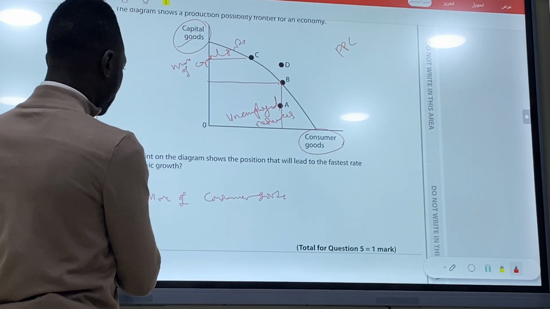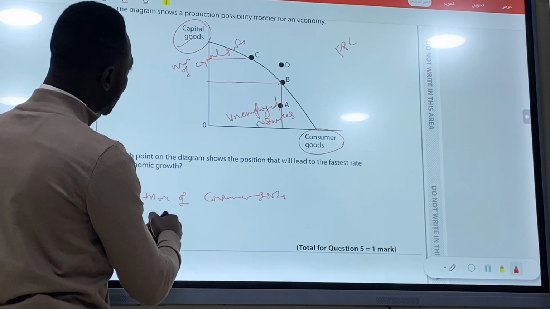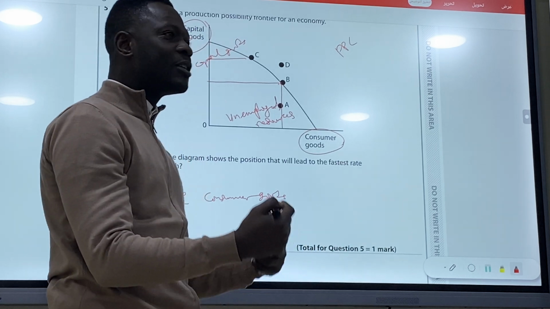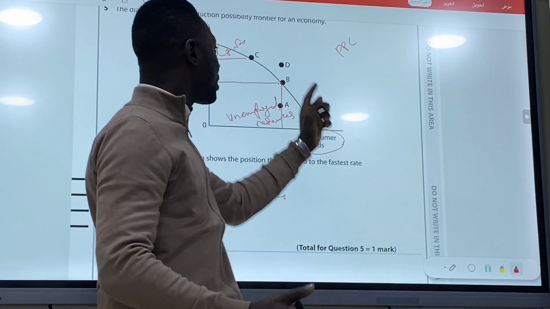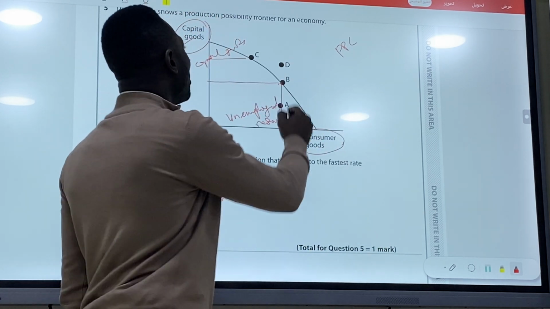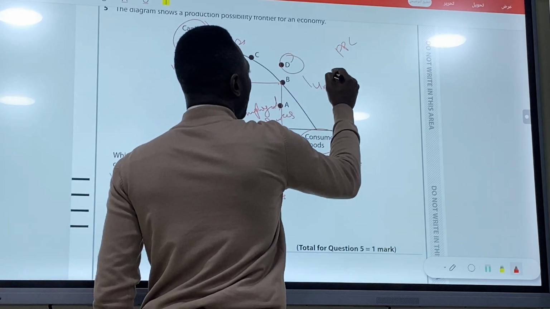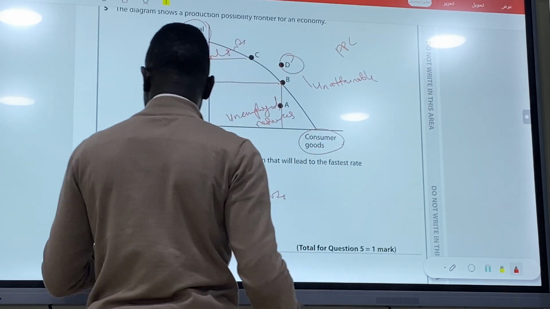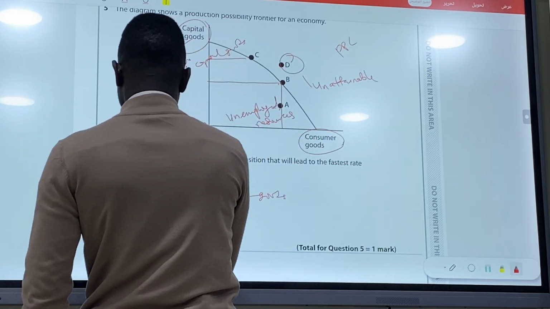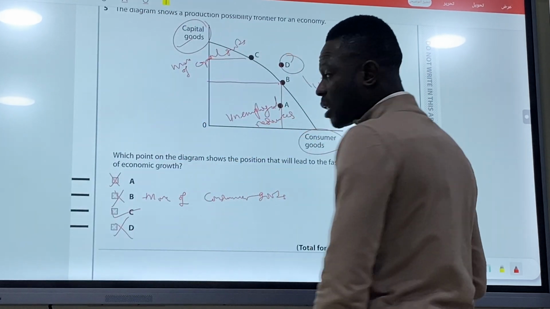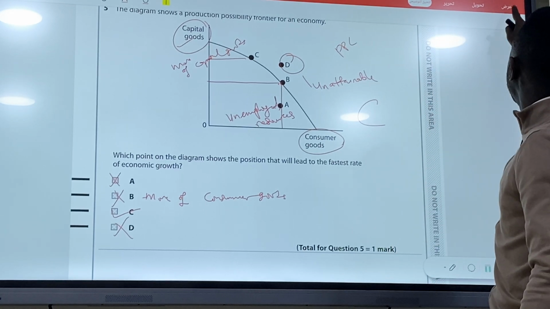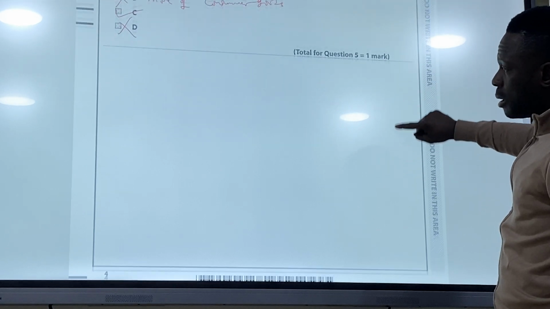So the answer is C, but let's check D. At D, it's impossible. You don't have resources to produce at D. It is unattainable. So our answer is C. Is it clear? Any question about that? No. So we'll move on.